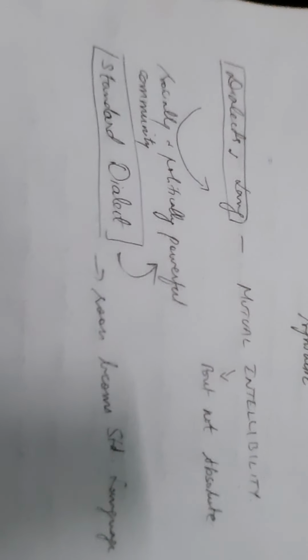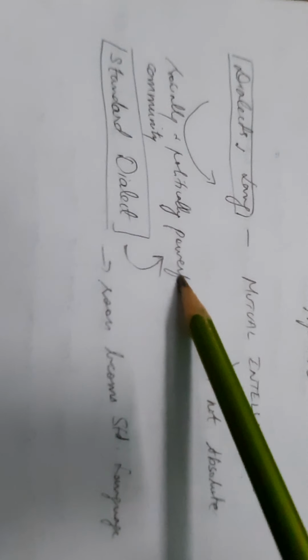The variety of English spoken in that area is called standard English. It became the standard dialect since it is socially and politically powerful.